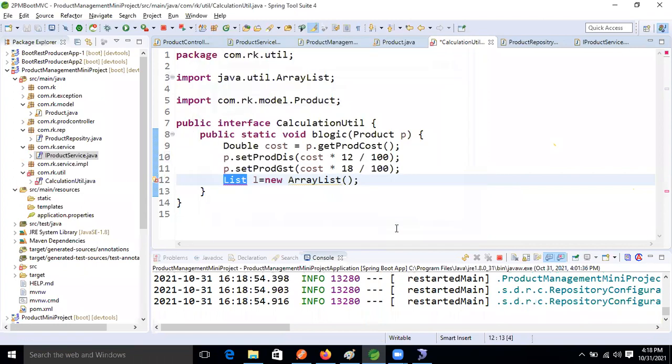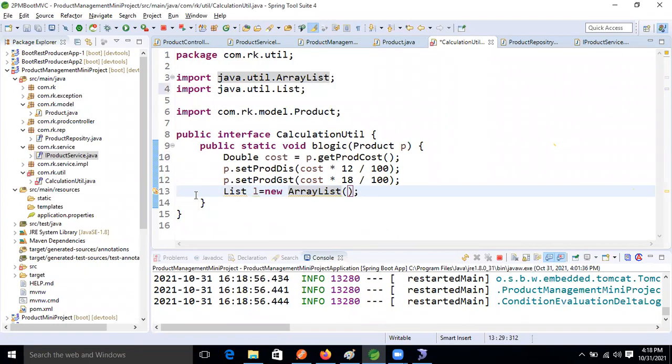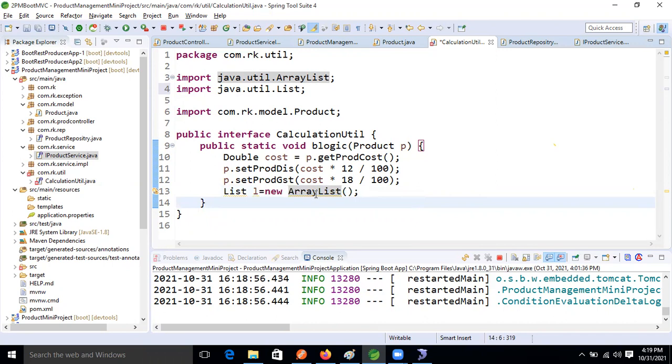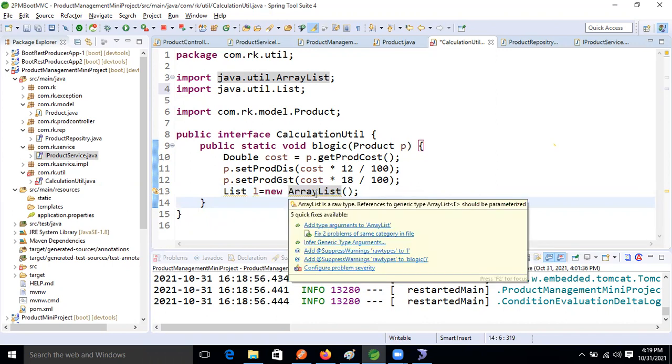So the utility class is imported, but still here we are getting a yellow symbol. This yellow symbol means we are getting a warning, multiple markers at the line: List is a raw type, reference to generic type. This is the warning, guys. Our compiler is giving a warning.